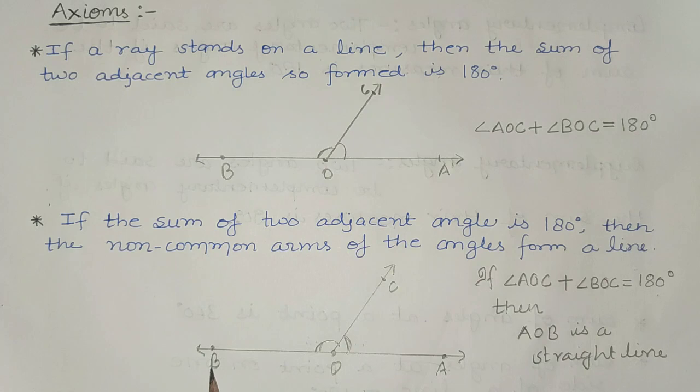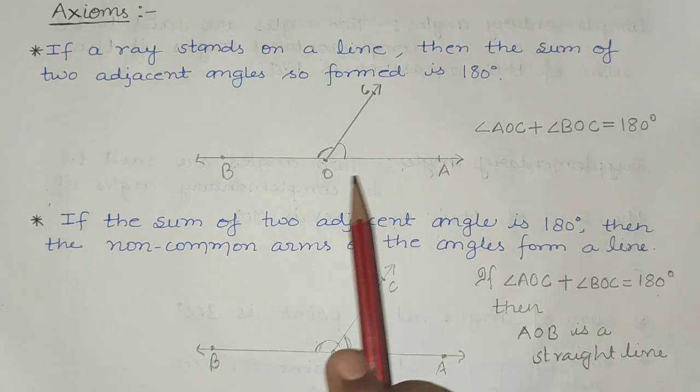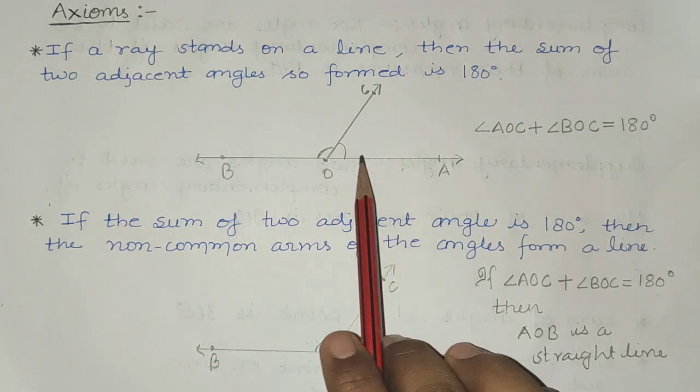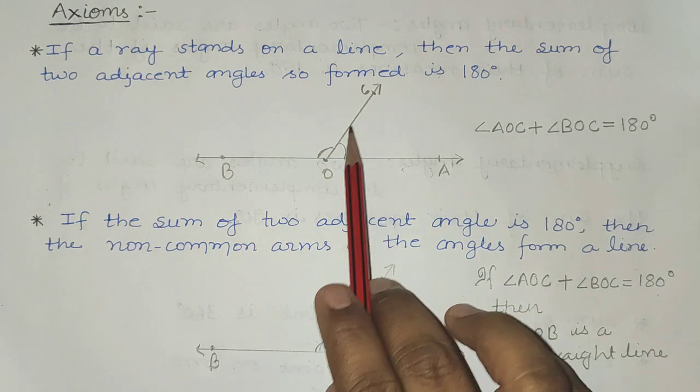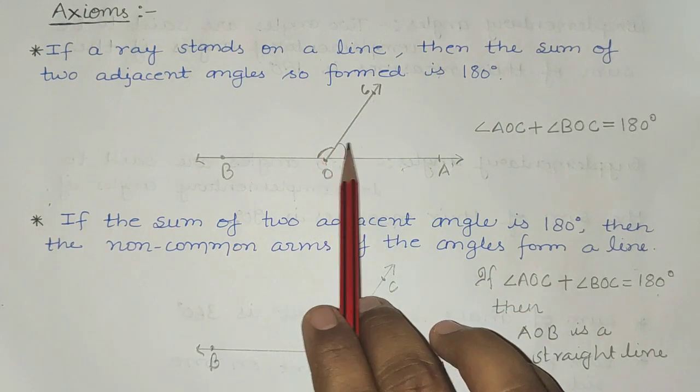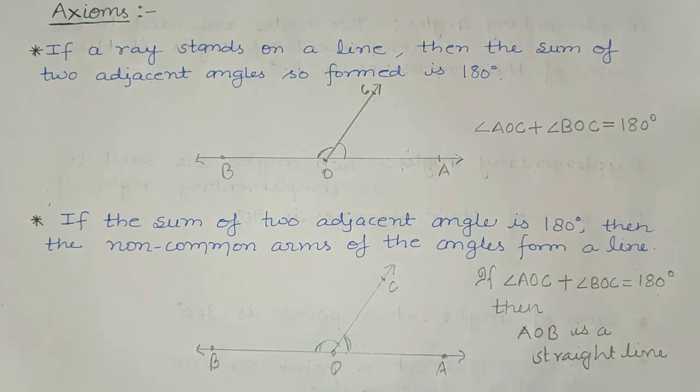And in the first axiom what we studied is, if a straight line is there and one ray is standing on this straight line, then the sum of these two angles should be 180 degrees. So they are just converse of each other.